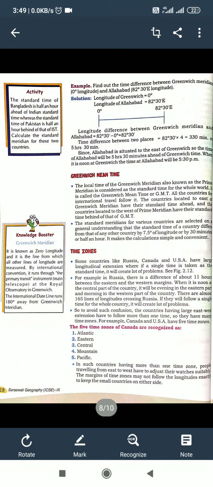So to avoid such confusion, the countries having large east-west extension have to follow more than one time. So they have many time zones. For example, Canada and USA have 5 time zones. How many time zones? 5 time zones. The 5 time zones of Canada are recognized as Atlantic, Eastern, Central, Mountain, Pacific. In such countries, students, having more than one time zone, people traveling from east to west have to adjust their watches suitably. The margin of a time zone may not follow the longitude exactly, to keep the small countries on one side.